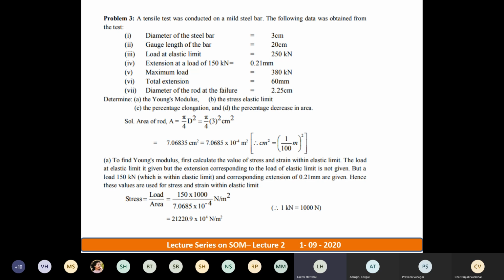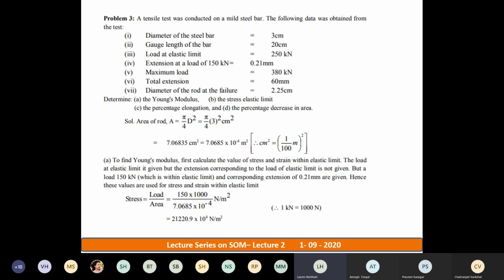Okay. Next. Load at elastic limit. Ma'am, please imagine the graph now which we have studied. Elastic limit load is given to you as 250 kilonewton. Extension at the load of 150 kilonewton, in the sense when I apply 150 kilonewton to a bar, the extension delta L observed is 0.21 mm. Next, maximum load the specimen has taken during tensile test, it is 380 kilonewton.